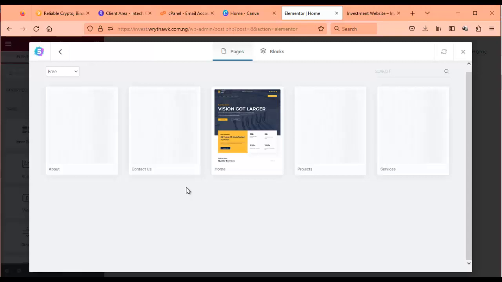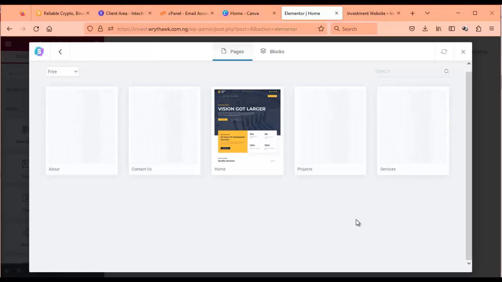Now you see that we have about, contact, home, project. Each template you are seeing here has its complete pages, so you can do your about and contact us. If you don't want it to be a landing page, you just want to have separate pages for separate things, like the about us, the contact us, the services, all of that.